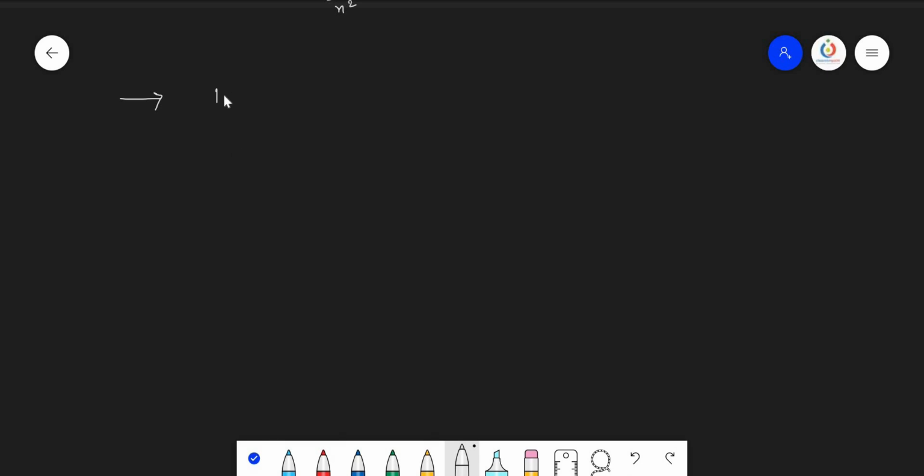Let us take E1 equals minus 13.6 into Z by n1 square, first orbit or some orbit, n1 square, electron volts per atom, and energy of the second orbit is minus 13.6 into Z by n2 square electron volt per atom.